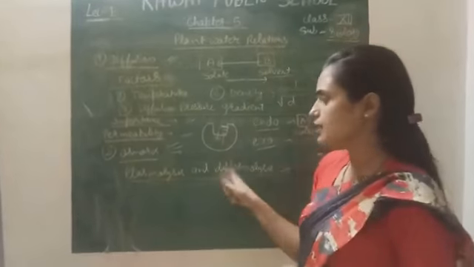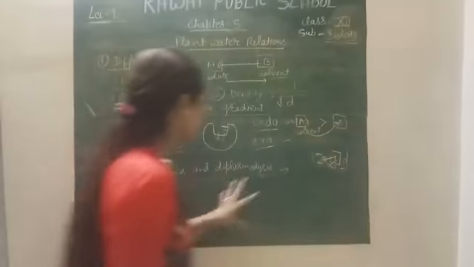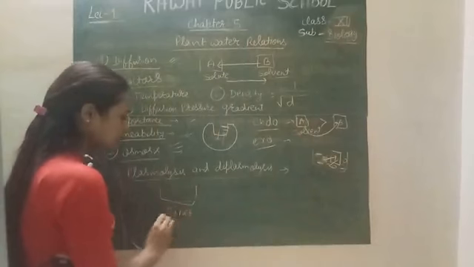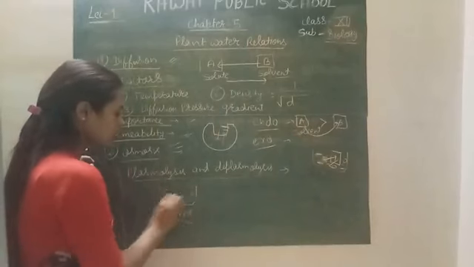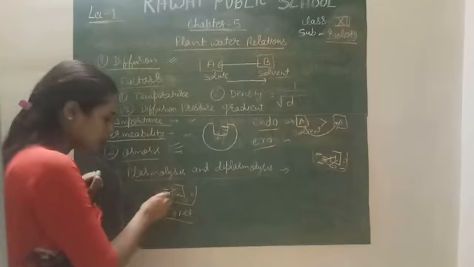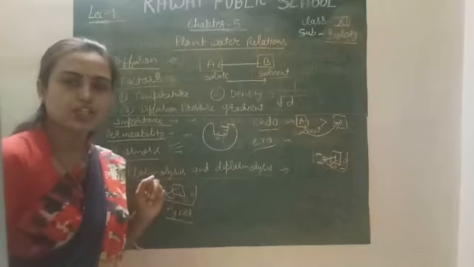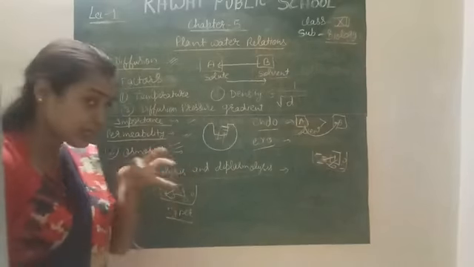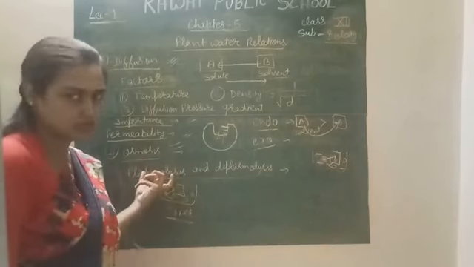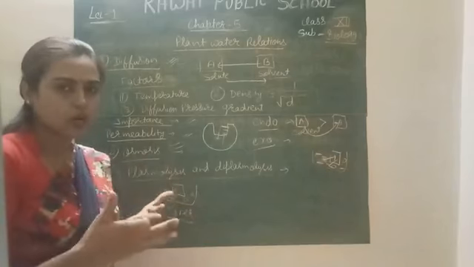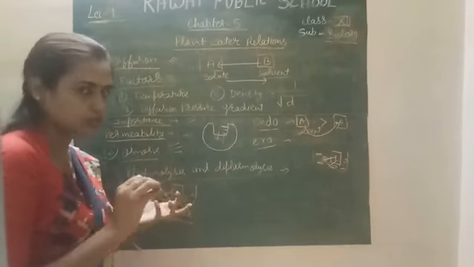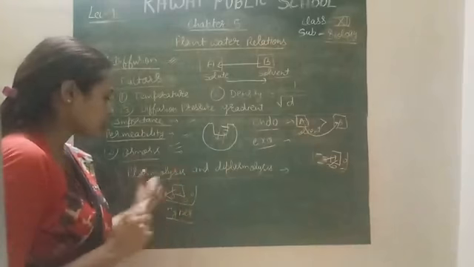Next is plasmolysis and deplasmolysis. When you put your cell into the hypertonic solution, right? Hypertonic solution means more solute, less solvent. So what will happen? There is a movement of water from inside to outside, so your cell shrinks. When the shrinkage of the protoplasm of the cell starts, it is called plasmolysis. Lysis means breakdown. The cell decreases in size. This condition is called plasmolysis.